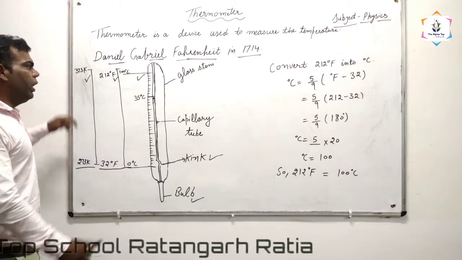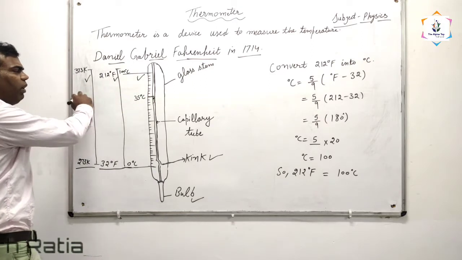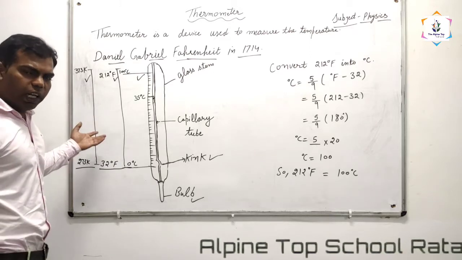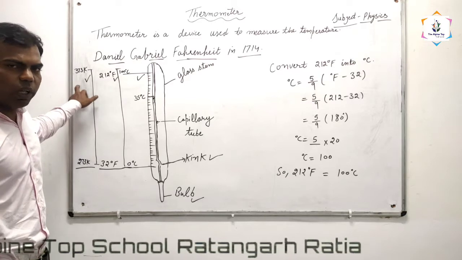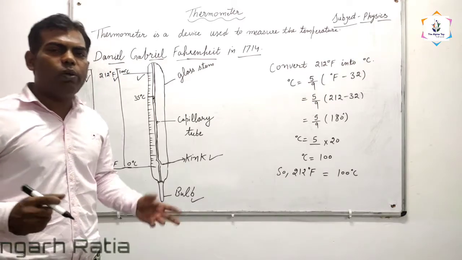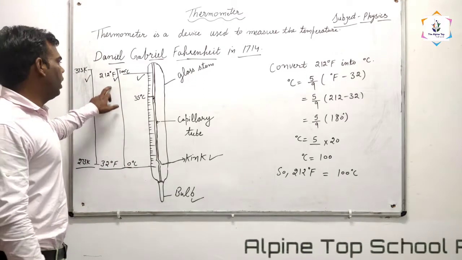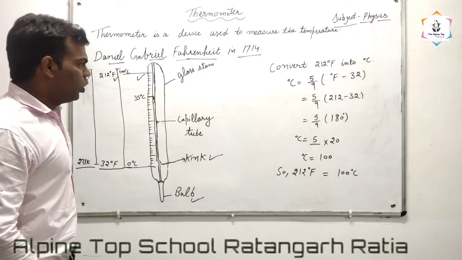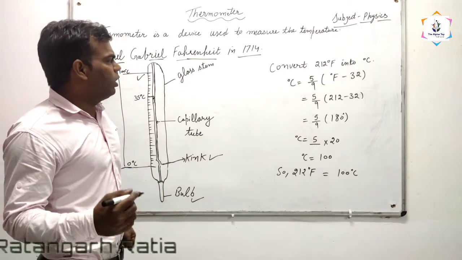We can convert degree Celsius into Fahrenheit and Fahrenheit into Kelvin. These are three scales of measurement of temperature: degree Celsius, degree Fahrenheit, and Kelvin. These three scales are interconvertible by using some formulas. Firstly, we will do some numericals about this.